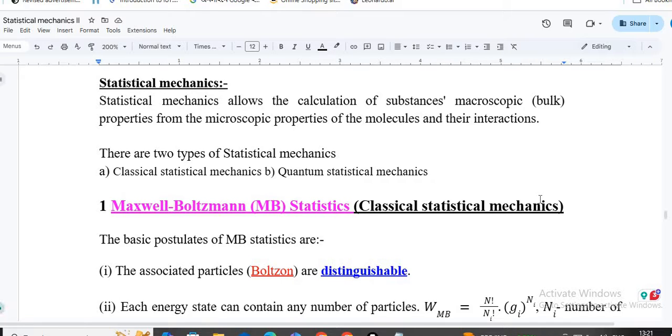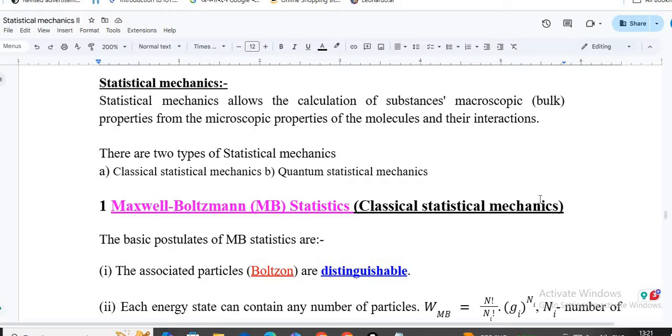So the microscopic particles give the idea about the microstates, and the combination of microstates gives you the macrostates, and those macrostates give rise to the macroscopic properties. Now to study the material properties, or the macroscopic properties, we have to learn about statistical mechanics.